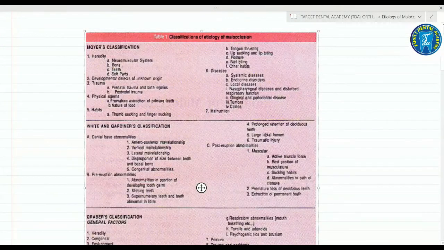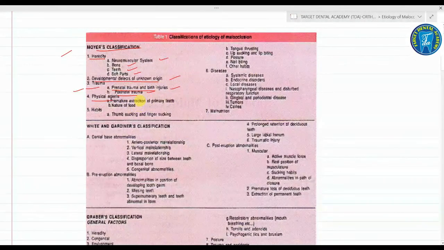So after this, next is the etiology of malocclusion. In this we have classifications, according to Moyers' classification. It may be hereditary, which may include the neuromuscular system due to bone, teeth and soft parts. Second is developmental defects of unknown origin. Third, it may be due to trauma, prenatal trauma and birth injuries, or postnatal trauma. Next are the physical agents, which include the premature extraction of all the primary teeth.